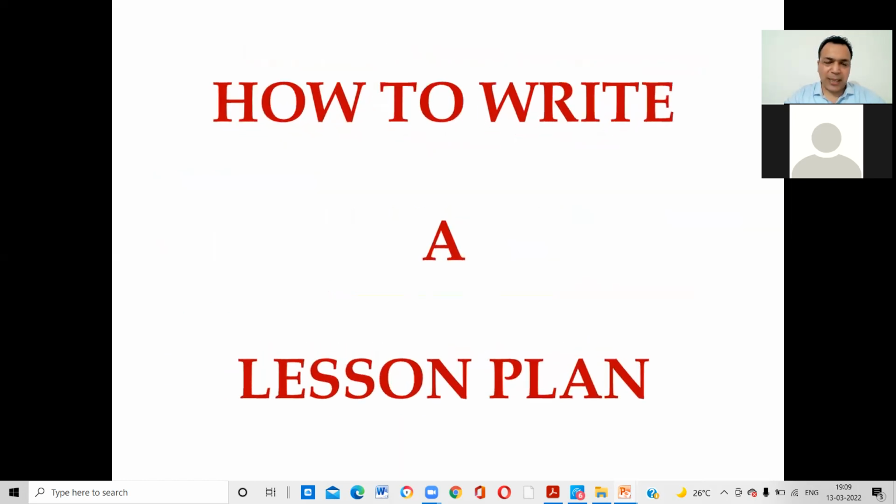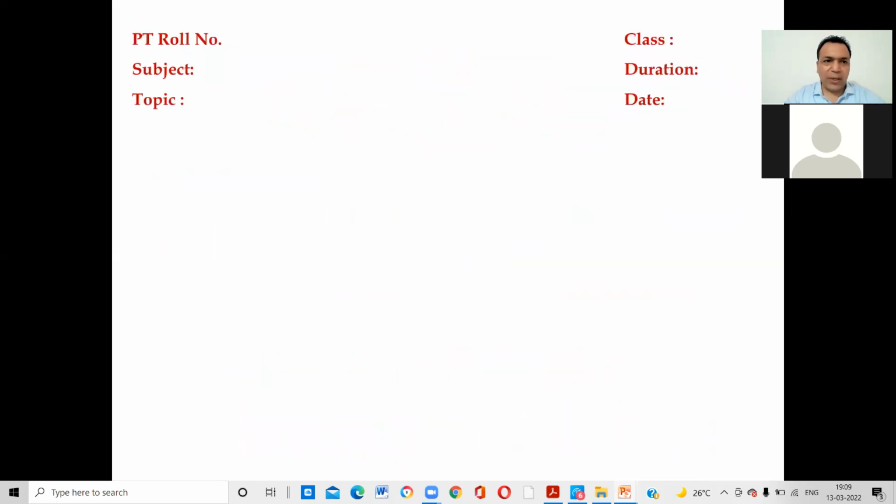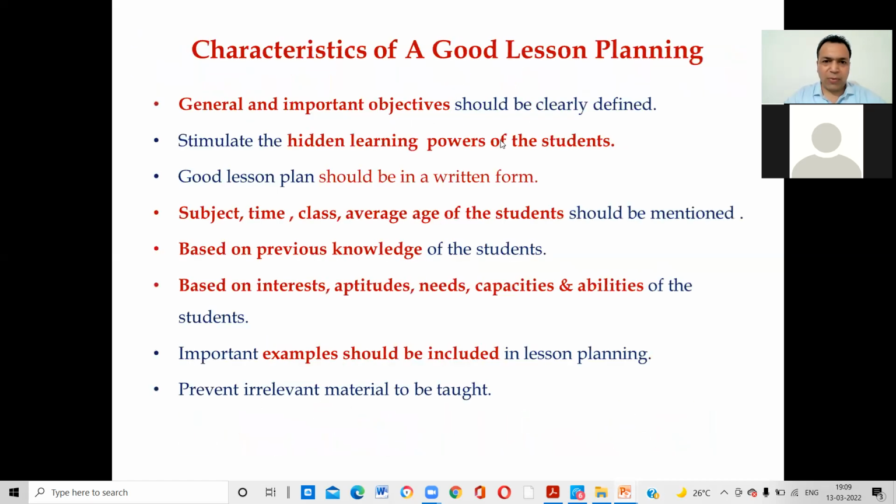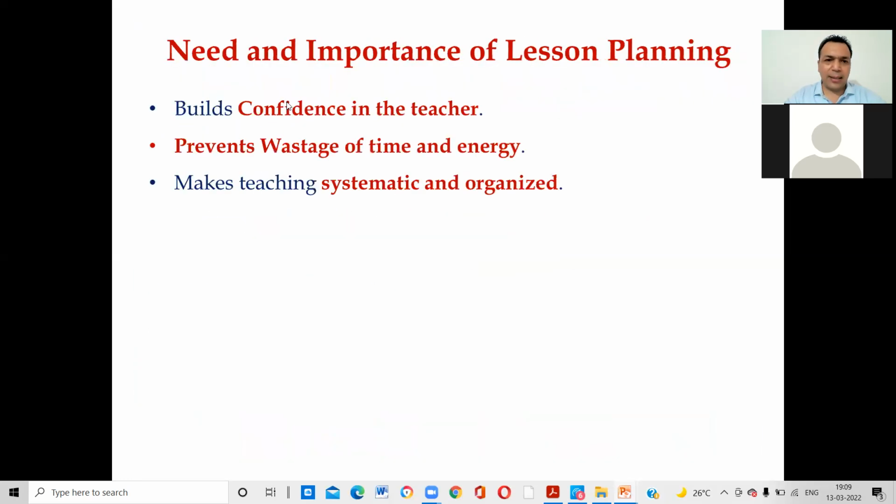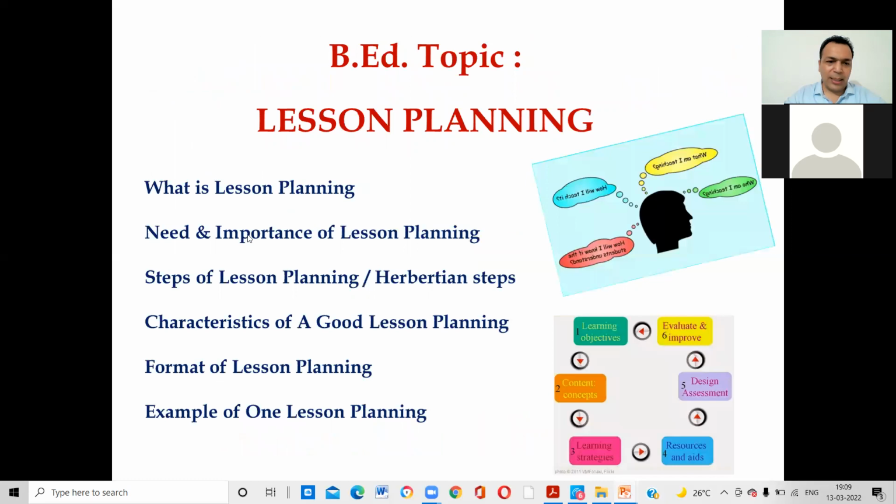Now, how to write a lesson plan? In a lesson plan you have roll number, subject, topic, class, duration, date. First of all, you have to define these. These things we will do later. So learn from here the characteristics of a lesson plan, the need and importance of a lesson plan, and steps and characteristics of a good lesson plan. What is the format of a lesson plan, with an example? We will discuss that next week.